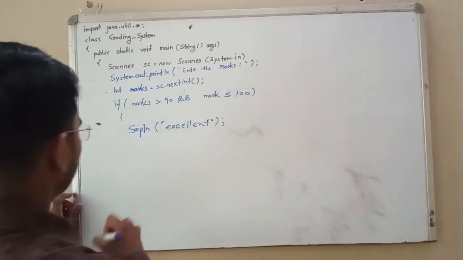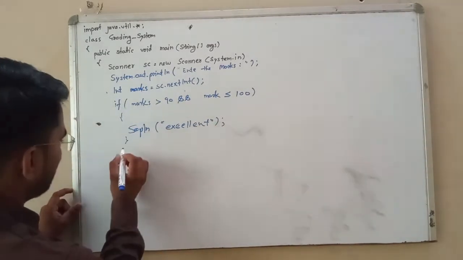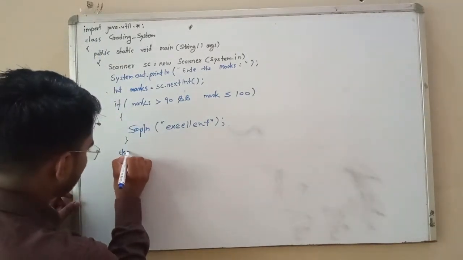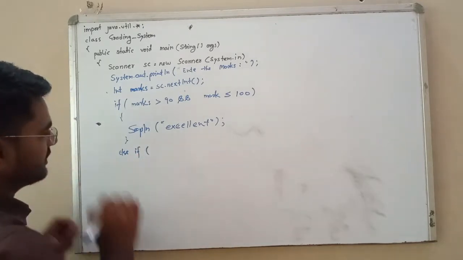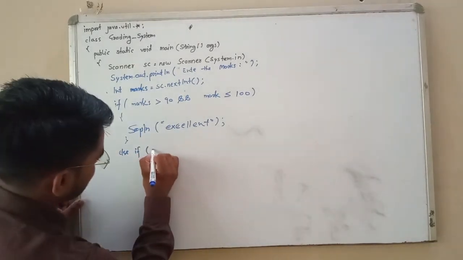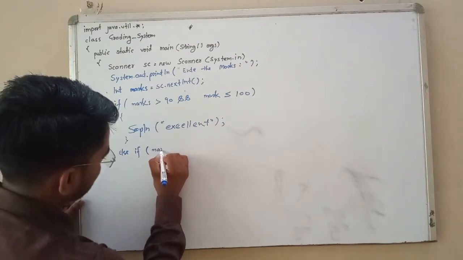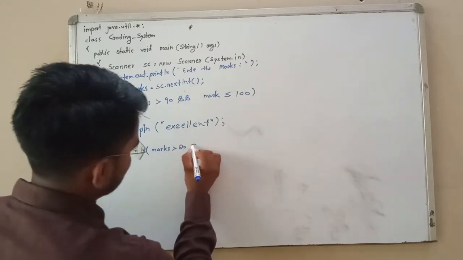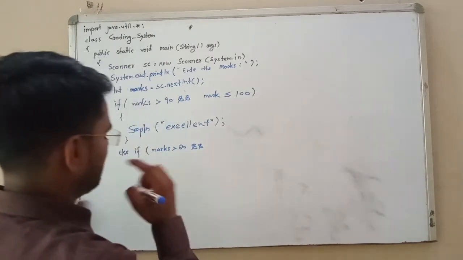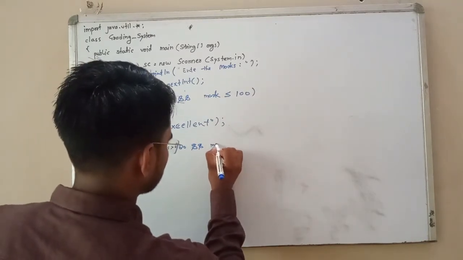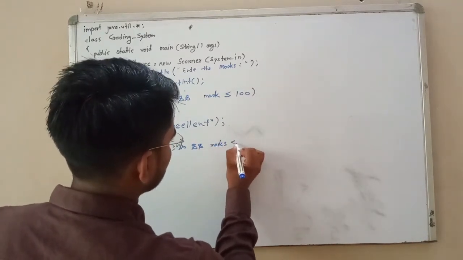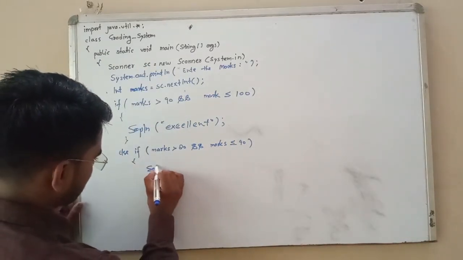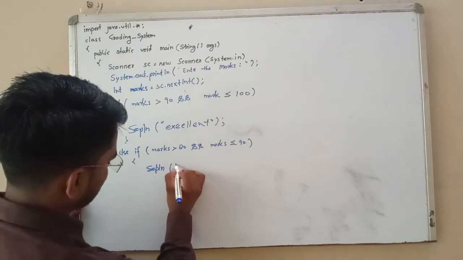And after this close the curly braces, and for the other condition use else if, and here our condition applies: marks is greater than 80 and marks less than or equal to 90. So print, SOPln, good.